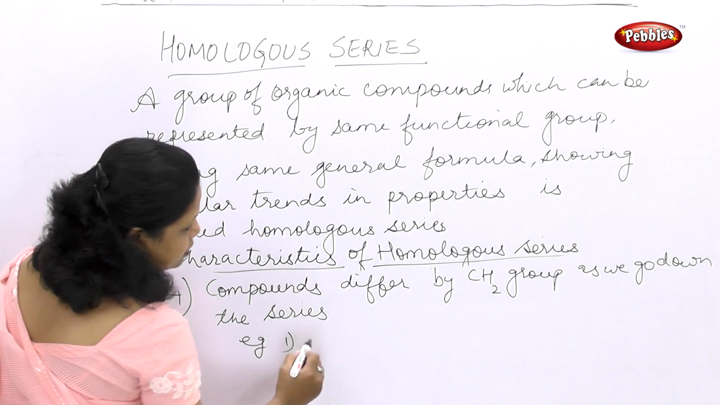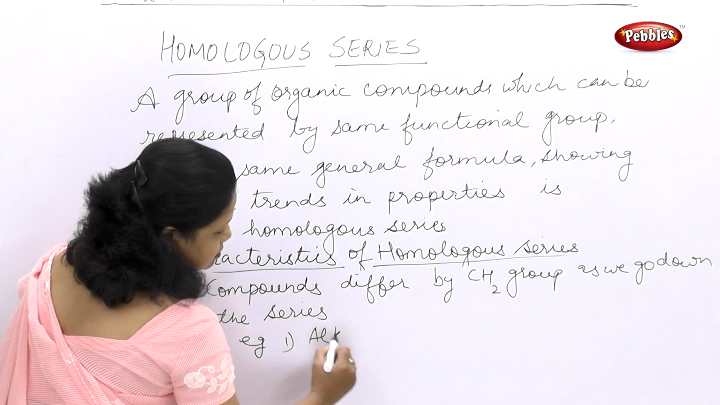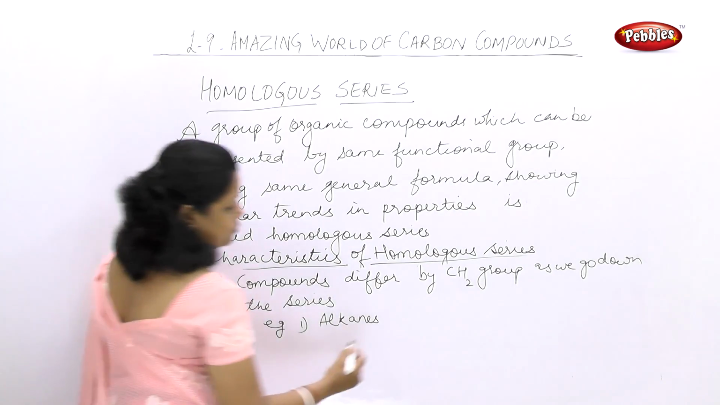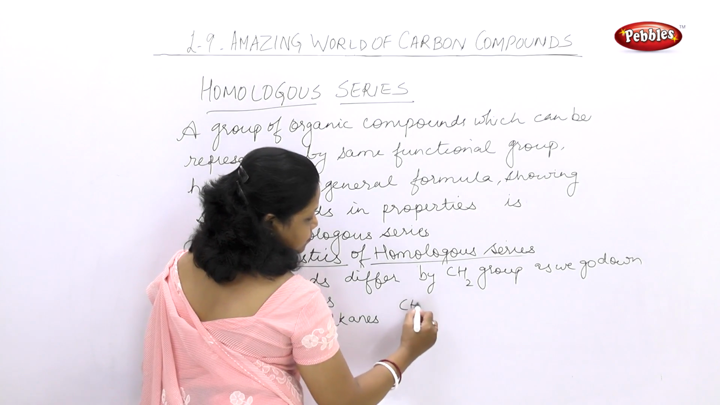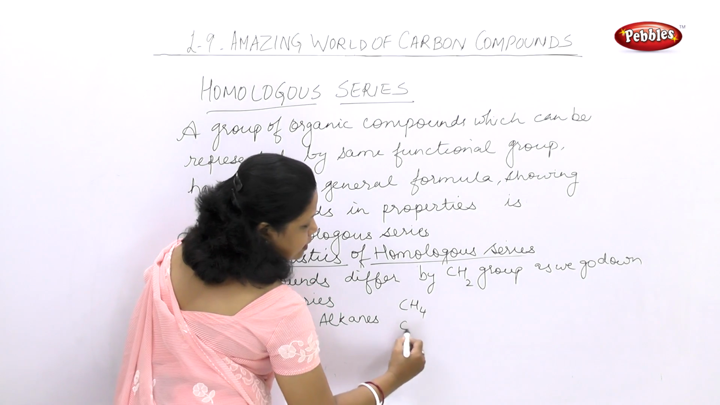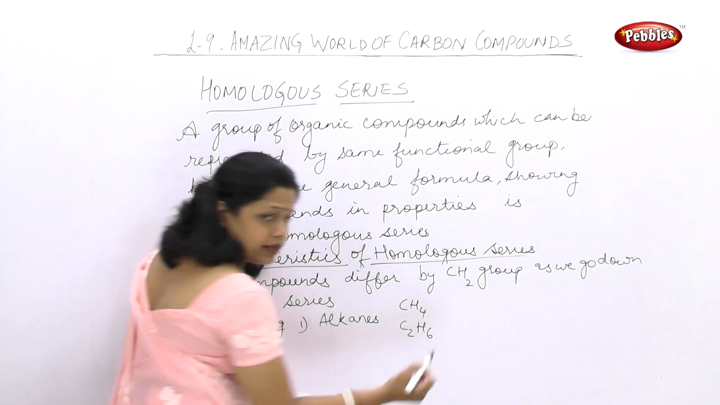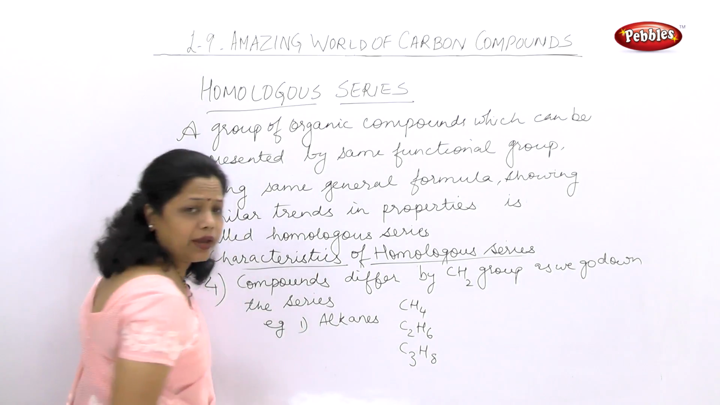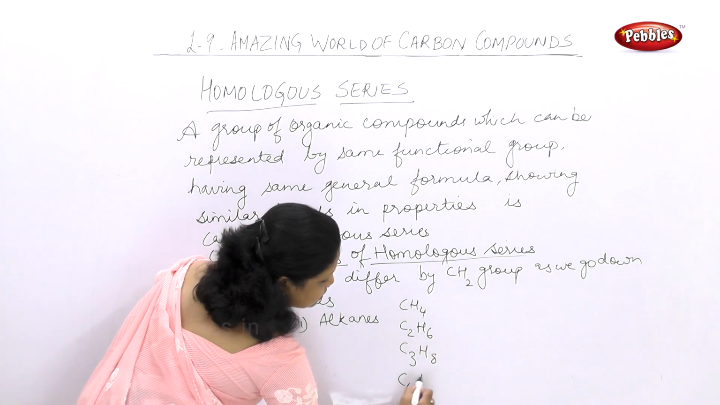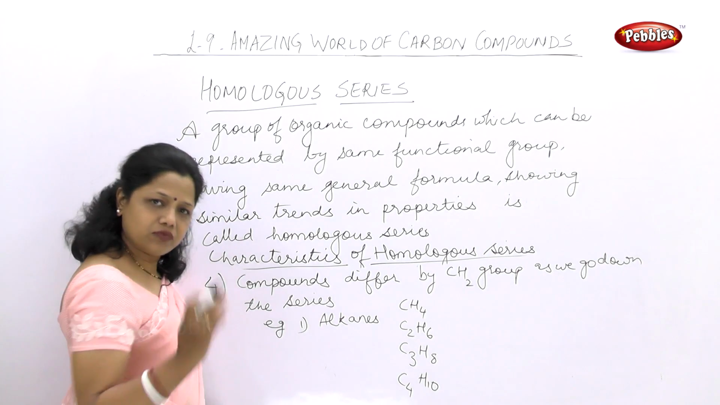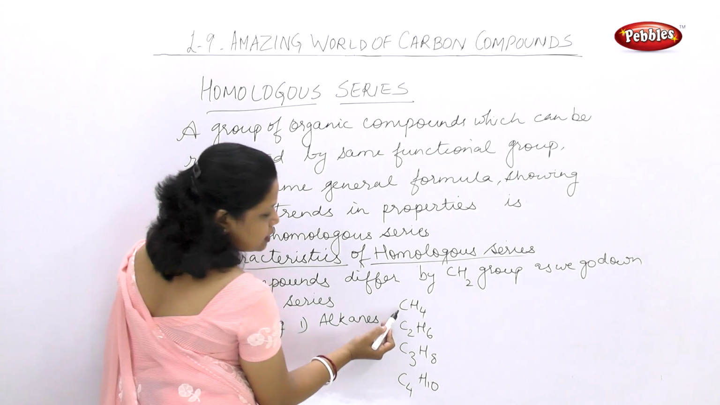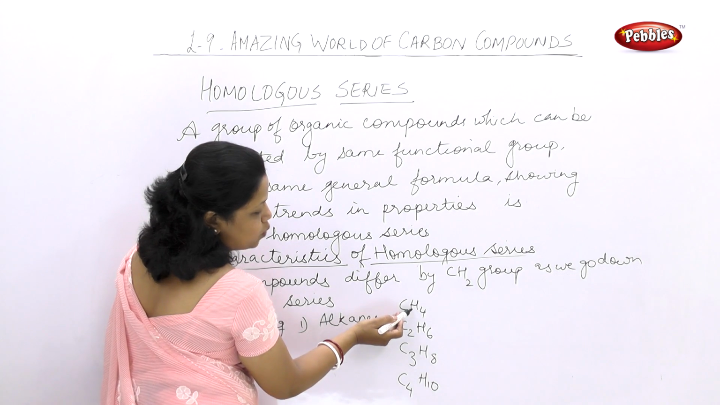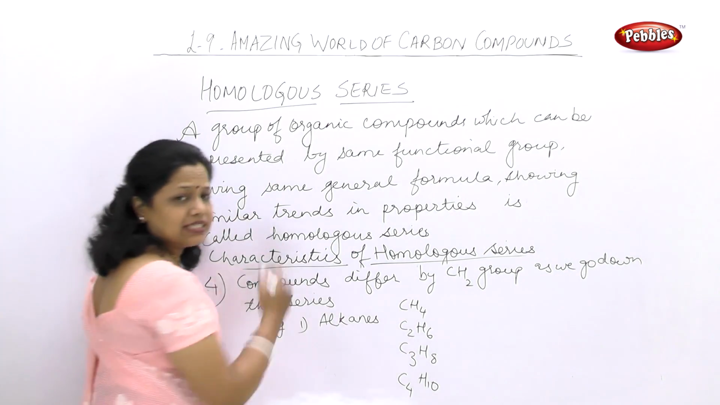Example, first one, alkanes. Now alkanes, you know how to write. First alkane is methane. Second alkane is C2H6, that is ethane. Then C3H8, that is propane, and C4H10, that is butane. First four we have written. Now you can see here one C was there, here two C are there. Here 4H were there, here 6H are there.